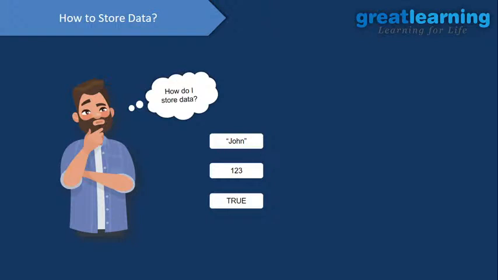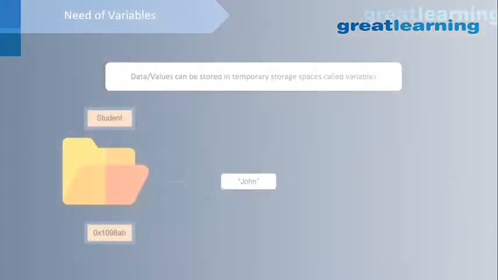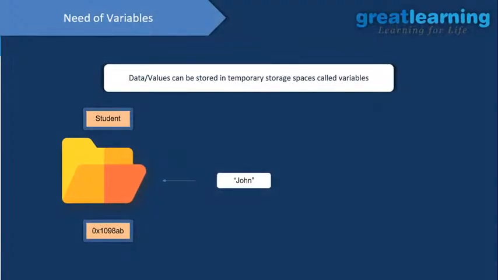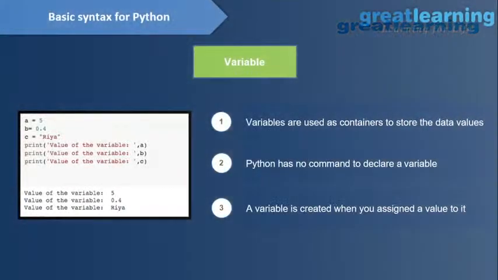So first, when we talk about any programming language, we need to understand how can we store the data, how can we store something to analyze those things, right? So when we want to store the data, that time comes the technique, you can say, that is called a variable, right? So we need variables to store our data. Okay, so that is the main part you need to know.